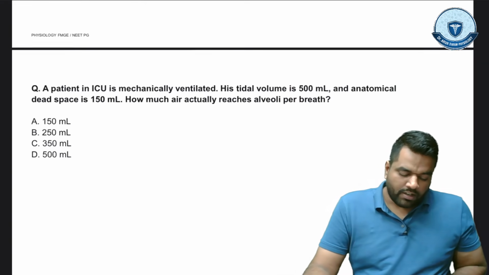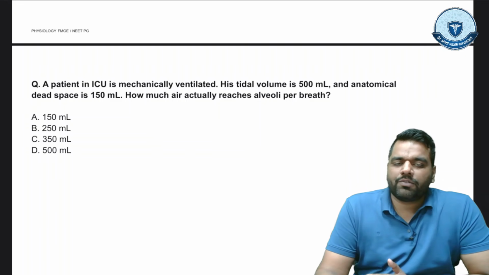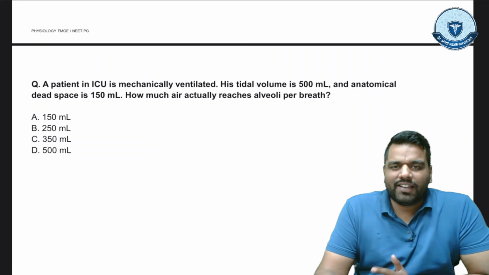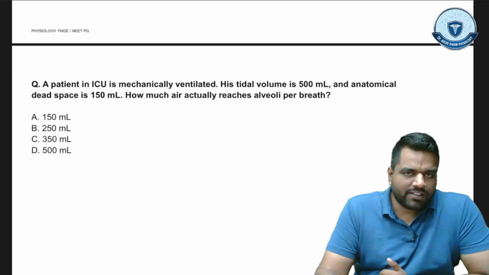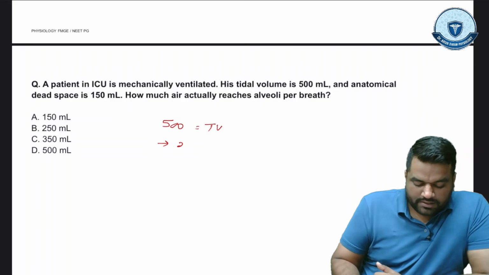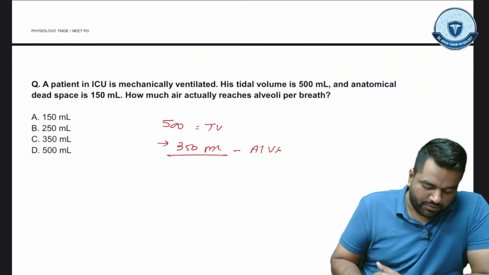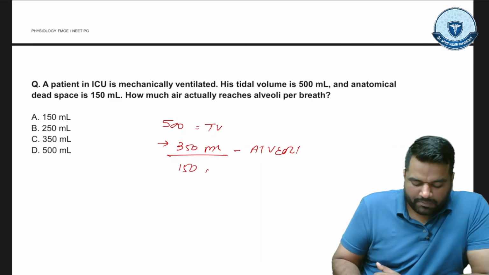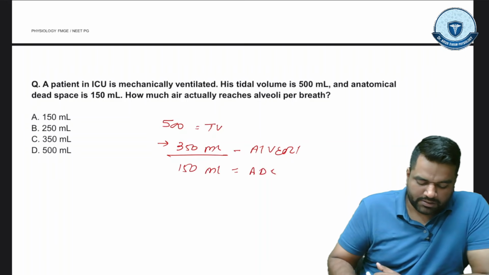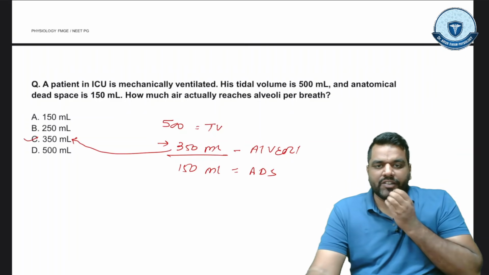Coming to the next, a patient in ICU is mechanically ventilated. The tidal volume is 500 ml and the anatomical dead space is 150 ml. How much air actually reaches the alveoli per breath? So we know if 500 ml is inhaled, only 350 ml reaches the alveoli and 150 ml is trapped in the anatomical dead space. So the right answer to this question is C.